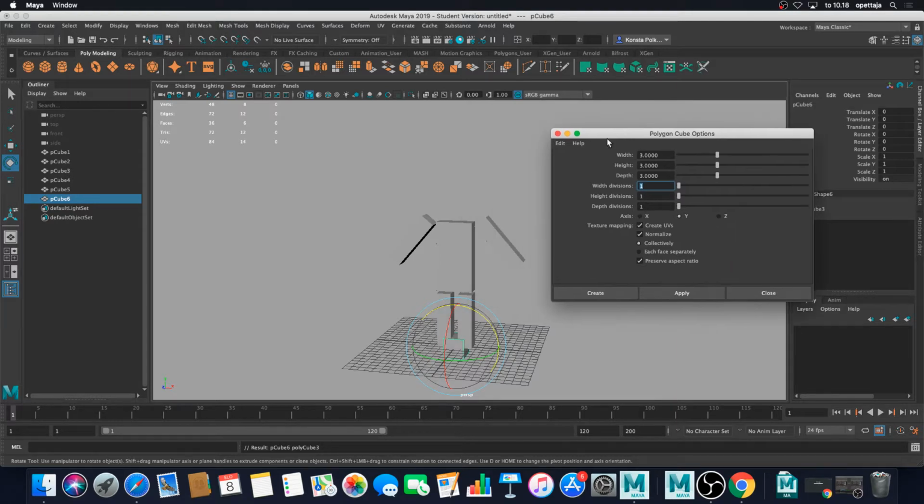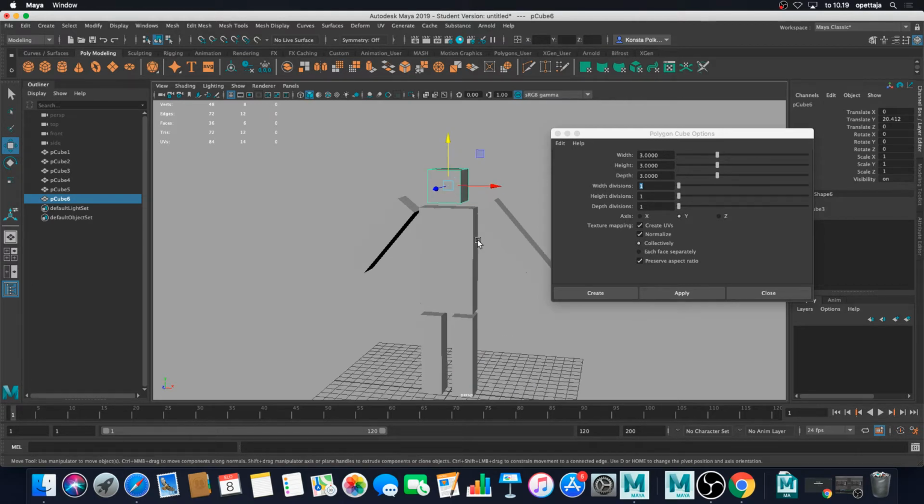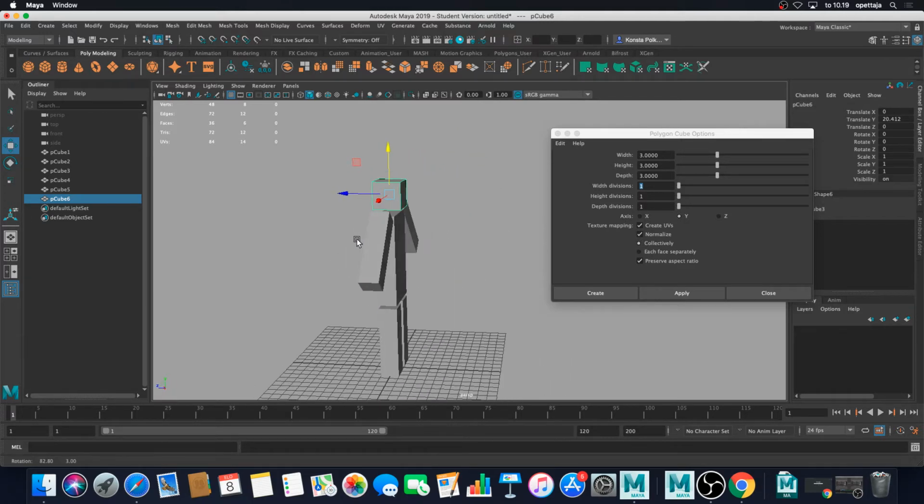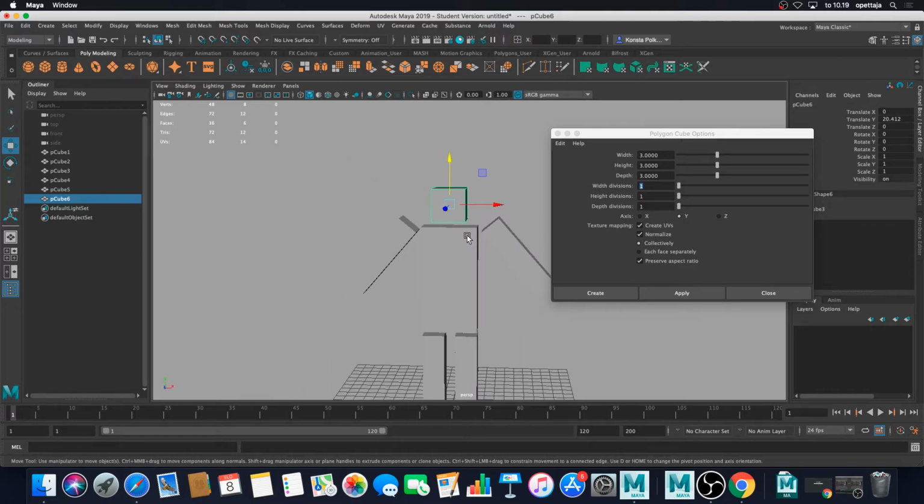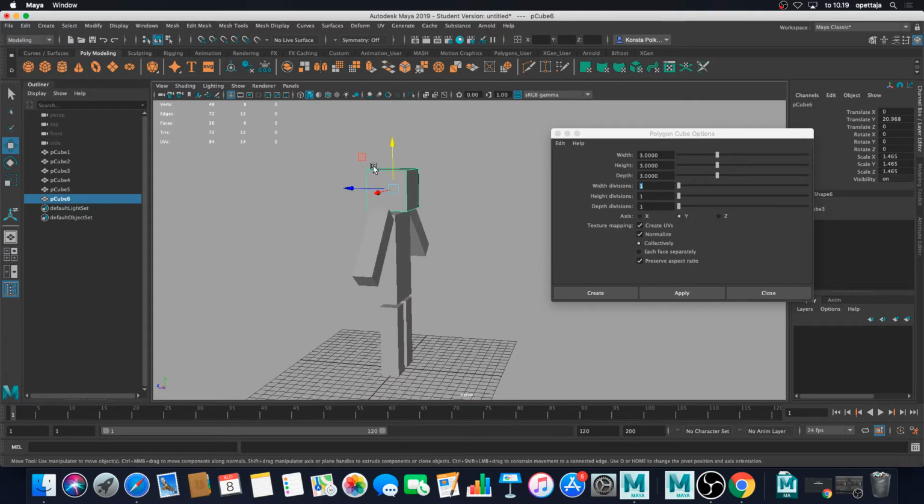And pressing W I will move it into the correct place. It's not actually oversized, so I can press R and scale it up a bit as well, like this. And then I have the head.